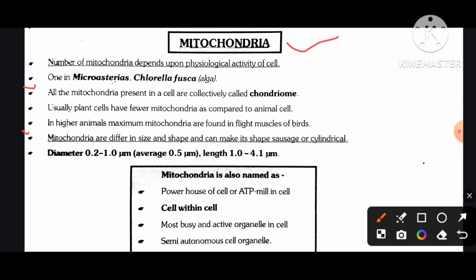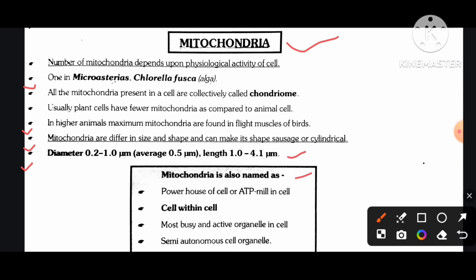In higher animals, maximum mitochondria are found in flight muscles of birds. Mitochondria differ in size and shape, and can be sausage-shaped or cylindrical. Diameter 0.2 to 1.0 micrometer, average 0.5 micrometer, length 1.0 to 4.1 micrometer.